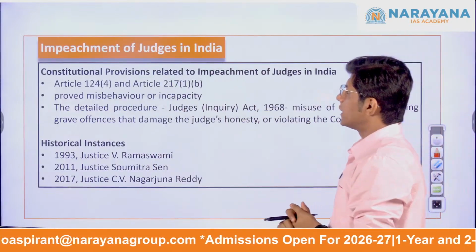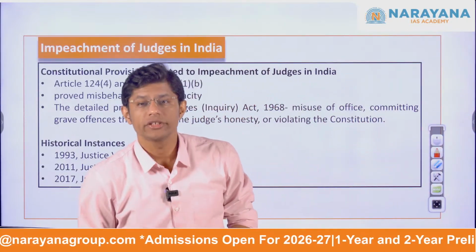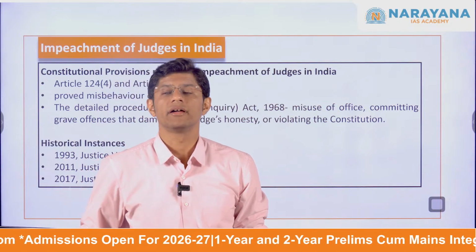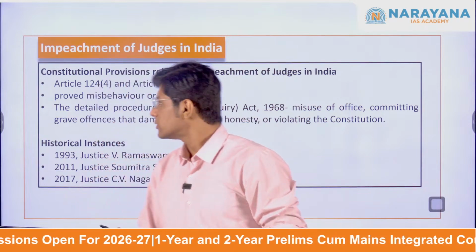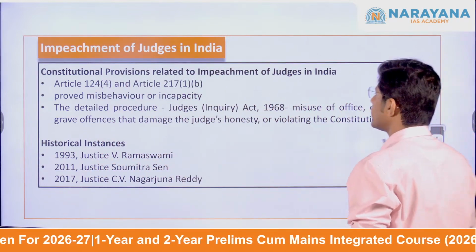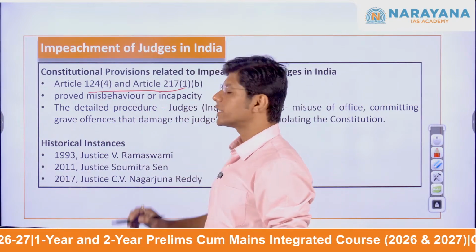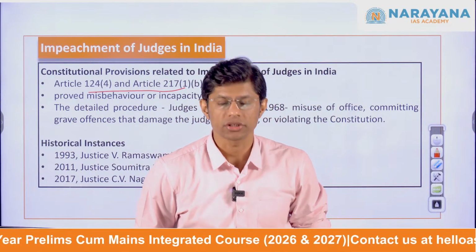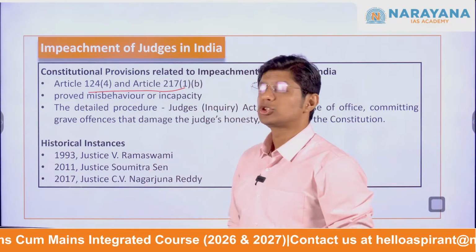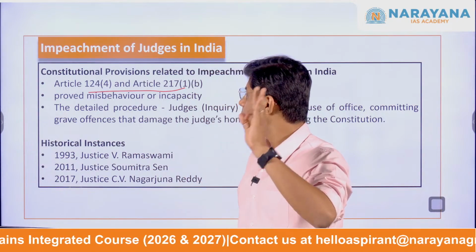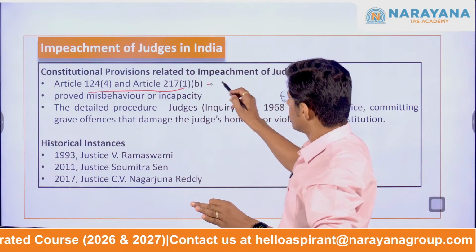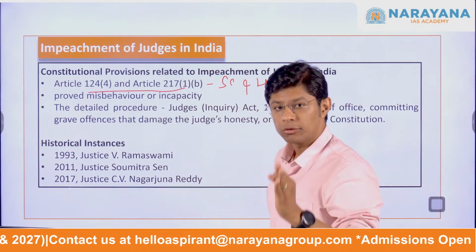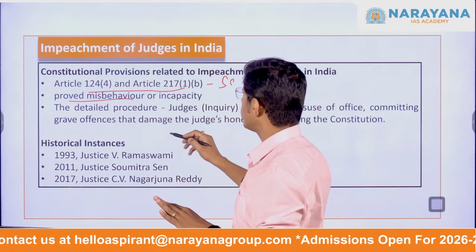Now, let us discuss the constitutional provisions related to the impeachment of the judges in India. Under Article 124 clause 4 and Article 217 clause 1 subsection B of the Constitution, a judge of the Supreme Court or High Court can be removed on the grounds of proved misbehavior or incapacity.